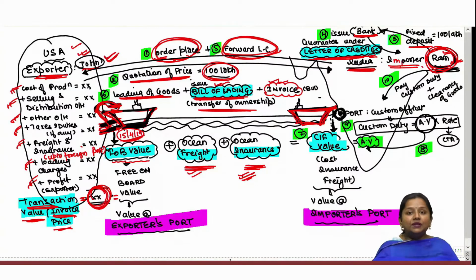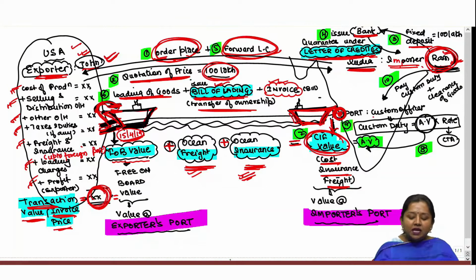So the price at which goods get delivered in the Indian port will be known as CIF value, whose full form is cost, insurance and freight value, which is nothing but the aggregate of FOB, insurance and freight itself. That is CIF equals FOB plus freight plus insurance, after which goods get delivered at the Indian port. Now at the port, always remember this point.